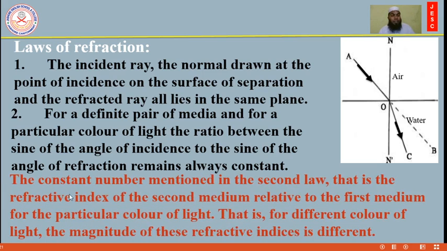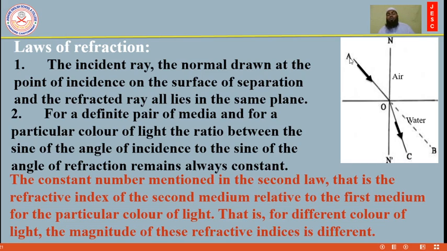Dear students, the constant number mentioned in the second law is the refractive index of the second medium relative to the first medium. For a particular color of light, that is, for different colors of light, the magnitude of this refractive index is different. When you use red light, the refractive index will have one value.